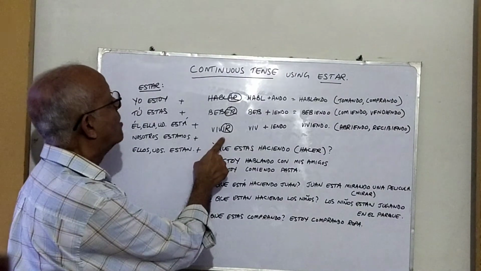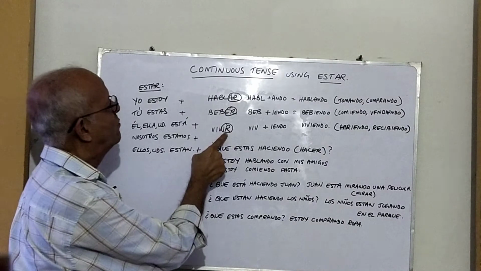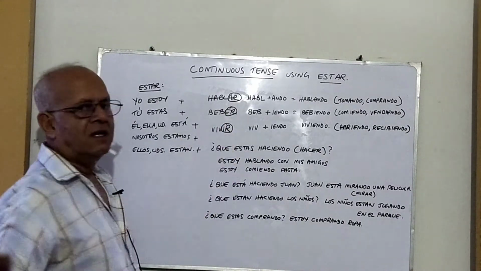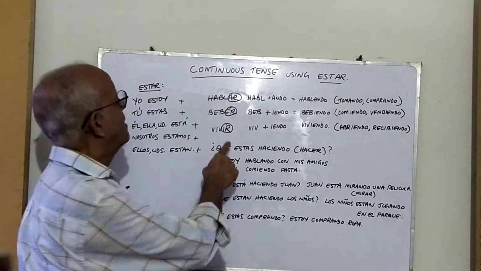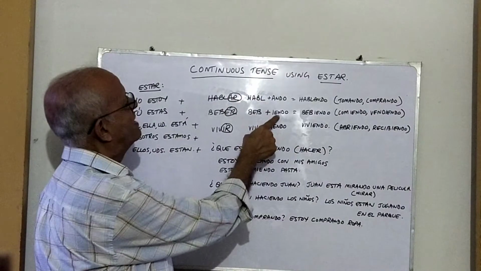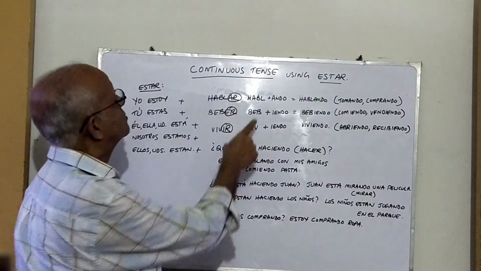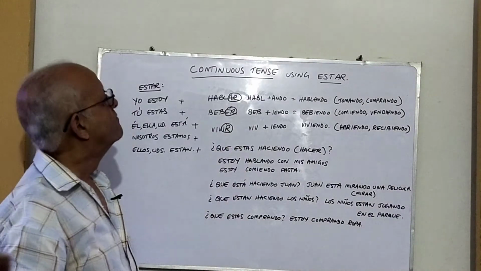How do we do IR verbs? IR verbs follow the same rules as the ER verbs. We remove the IR from the verb. Now the example is the verb vivir, or to live. So vivir will become viviendo. Okay, it has the same ending as the ER verbs. So hablando, bebiendo and viviendo.